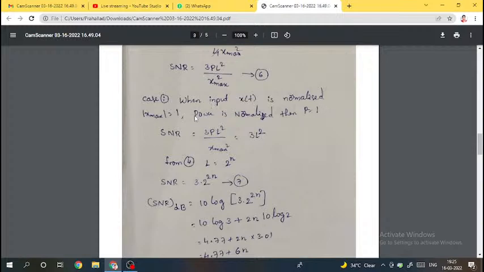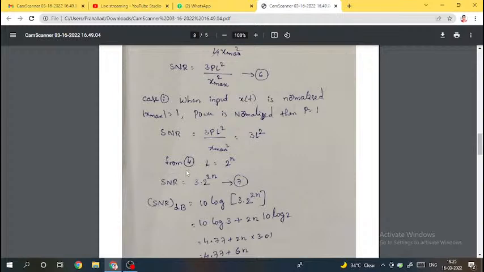X max is equal to 1 and power is also normalized. So in case 1 we are assuming input is normalized to 1, power is normalized, that is equal to 1. Then signal to noise ratio expression will become, with P equal to 1 and X max equal to 1, 3L square.